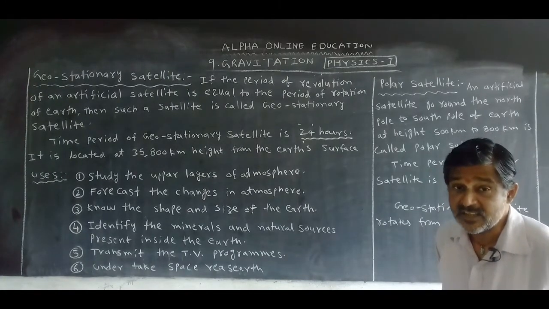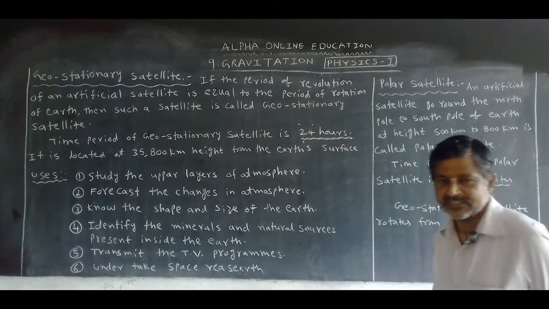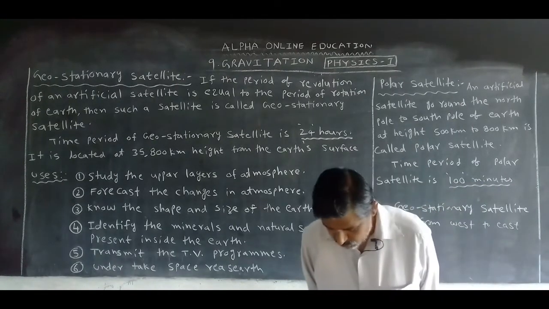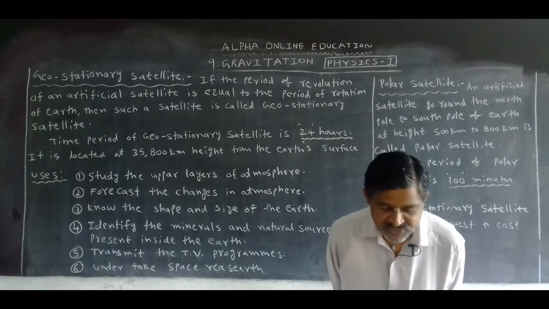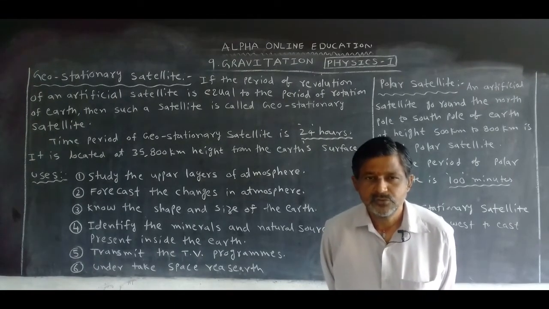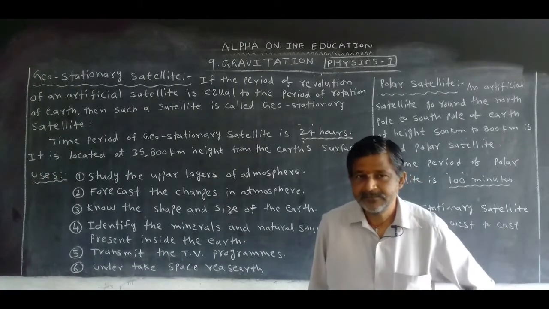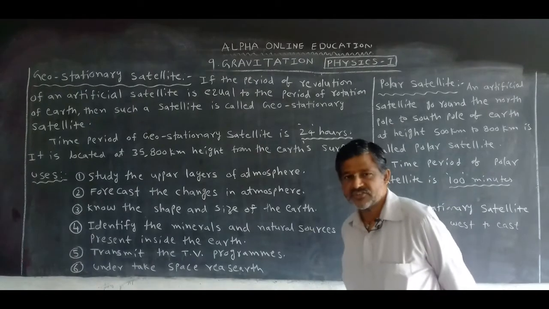Is there any comet moving towards Earth? Is there any asteroid moving towards Earth? Is there any chance of shooting stars falling, etc., is identified with the help of which one? Geostationary satellite.